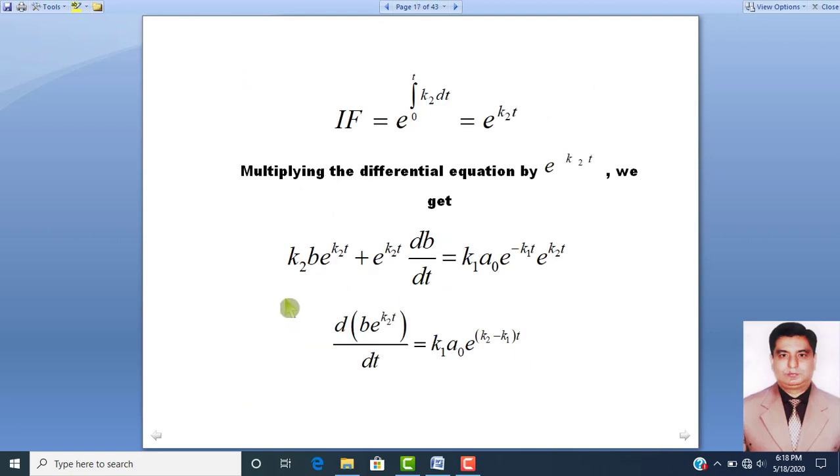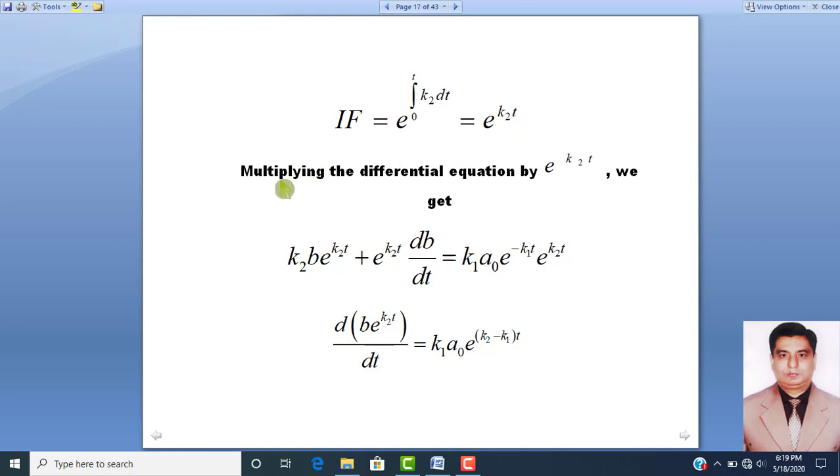By applying the integrating factor, it will be equal to exponential base raised to power integral from 0 to t of k2 dt, which is equal to exponential base raised to power k2t.